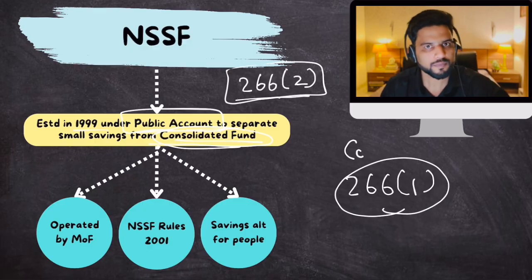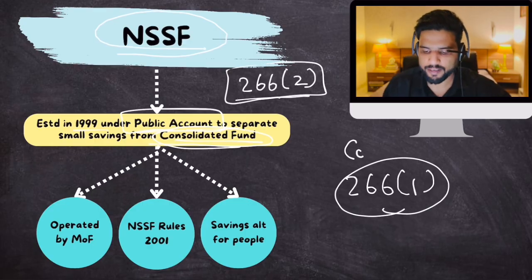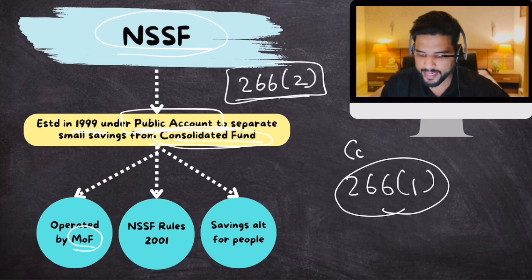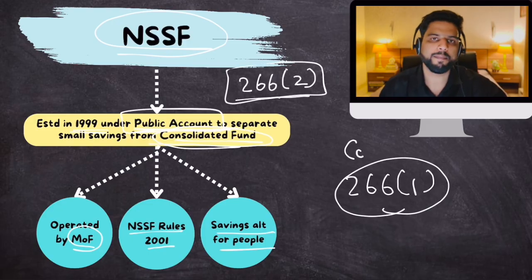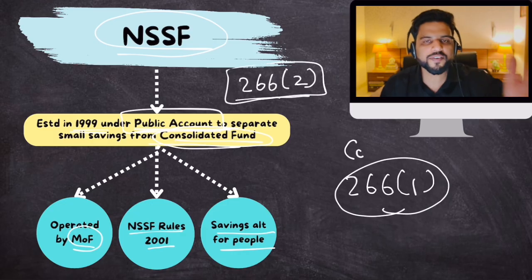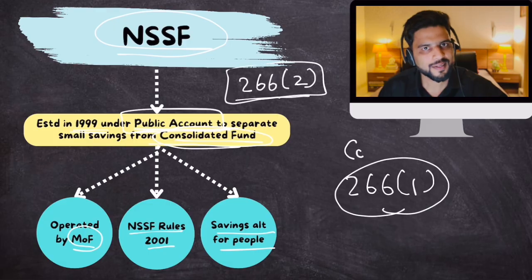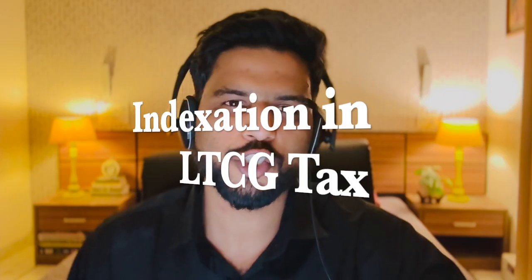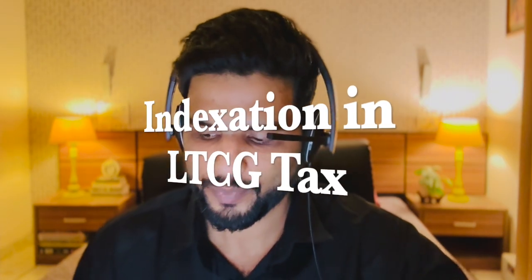Remember this. Okay. So remember, NSSF was established in 1999 under Public Account of India. It is operated by Ministry of Finance as per NSSF Rules 2001. And the only purpose of this NSSF is to provide a savings alternative to people, so that people have different areas to save their money. Simple? All right. And now let's move on to the last topic of the day, which is indexation of LTCG.